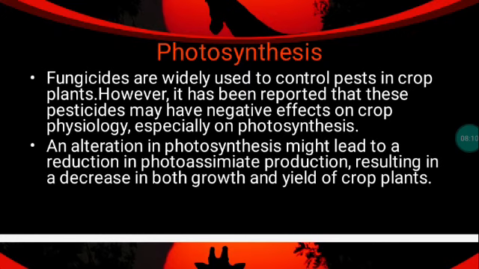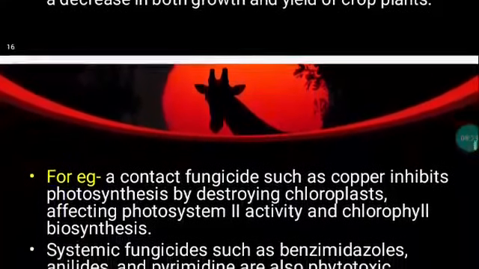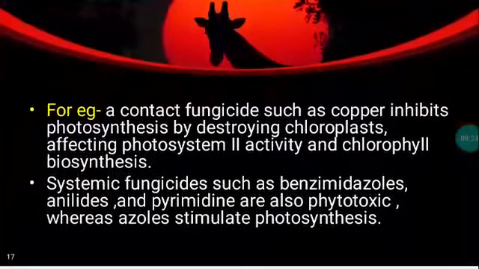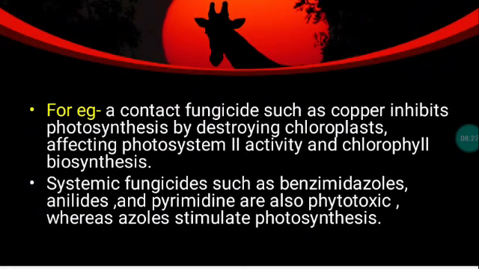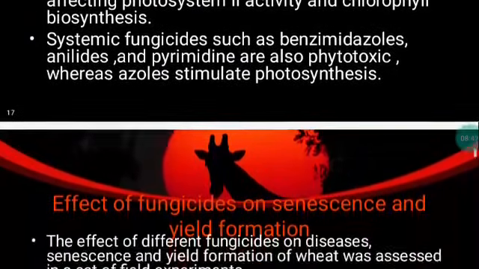An alteration in photosynthesis might lead to a reduction in photoassimilate production, resulting in a decrease in both growth and yield of crop plants. For example, a contact fungicide such as copper inhibits photosynthesis by destroying chloroplasts, affecting photosystem 2 activity and chlorophyll biosynthesis. Systemic fungicides such as benzimidazole, anilides, and pyrimidine are also phytotoxic, whereas azoles stimulate photosynthesis.